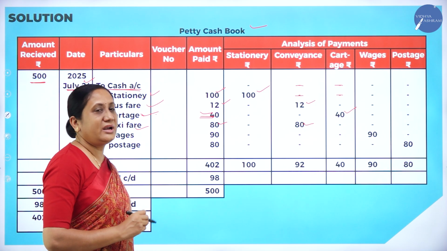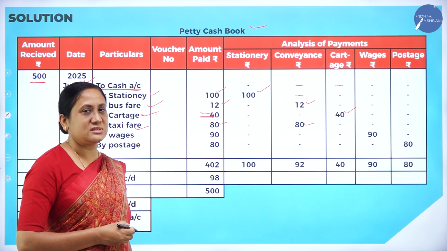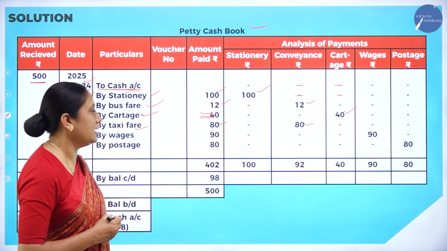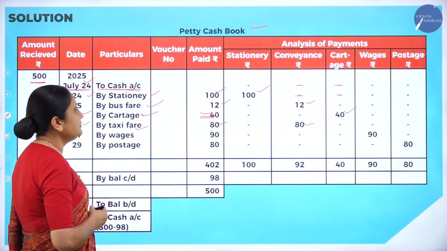Taxi charges means what? It is related to traveling expenses. That is why we have entered below the conveyance column. We'll look into the next one.